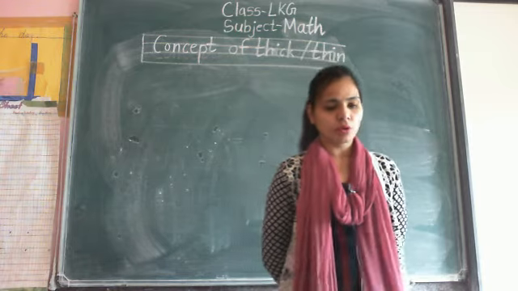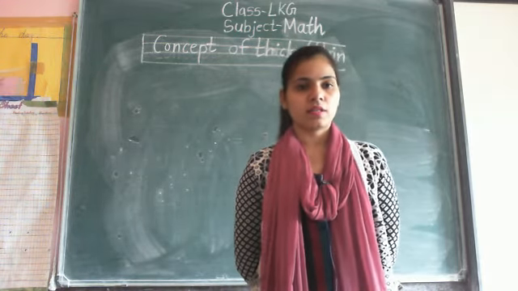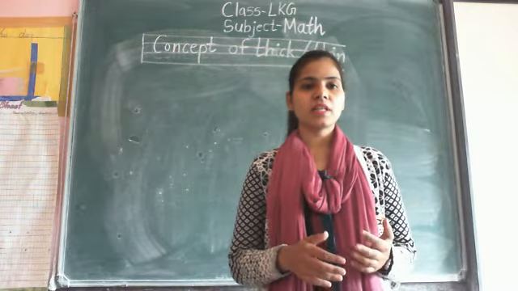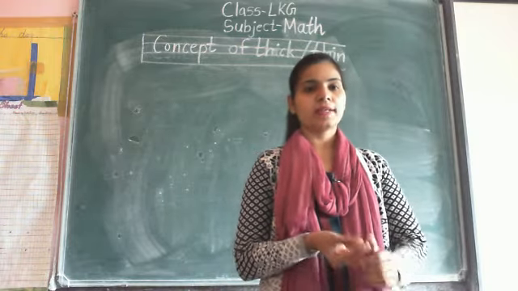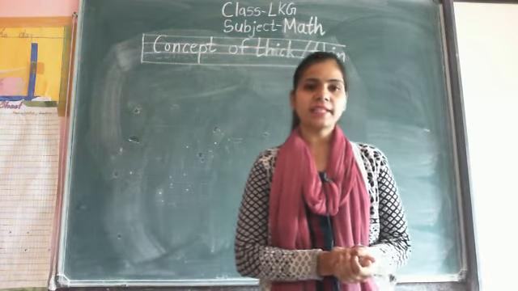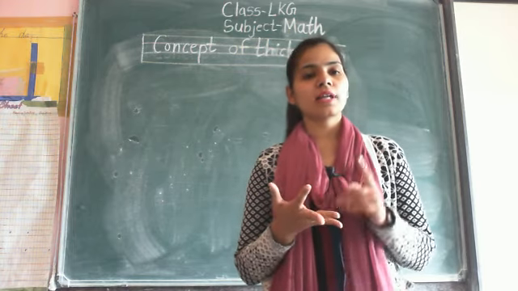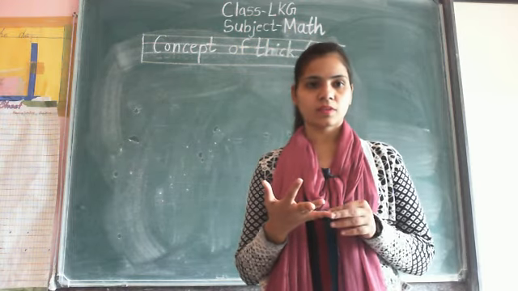So, today which period is going on? Math period is going on and we will start the concepts. In your previous video we have done 3 concepts: tall and short, big and small, and heavy and light. Tall and short and long and short are similar to each other.